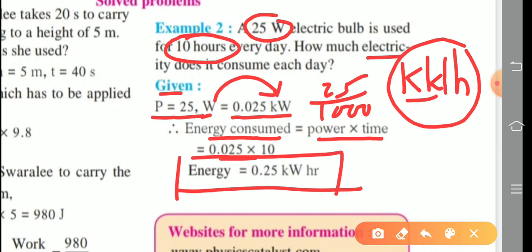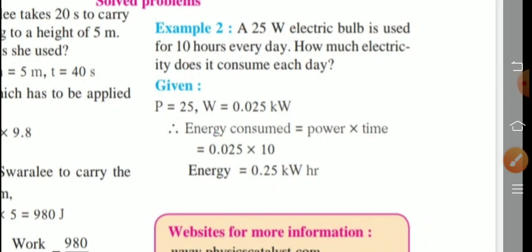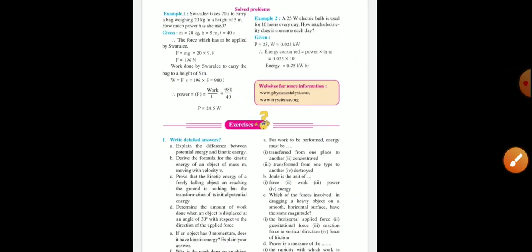So, kilowatt hour means nothing but, anybody tell? That is also called units. So, that much electricity, 0.25 units or kilowatt hour energy we consume. So, in this way, try to solve the numerical problems.